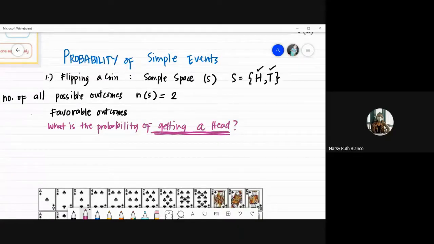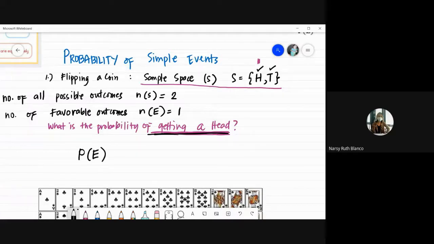So tingnan natin yung sa sample space natin. Okay, getting a head, we only have, that's 1. Okay, so 1 ang ilalagay natin dito sa number of favorable outcomes. So ang ating number of favorable outcomes in symbols, that's N of E. Okay, E stands for the event. So ang event natin is getting a head. So tingnan natin dun sa sample space, ang head ay isa lang. So 1.